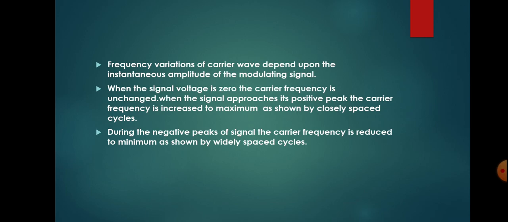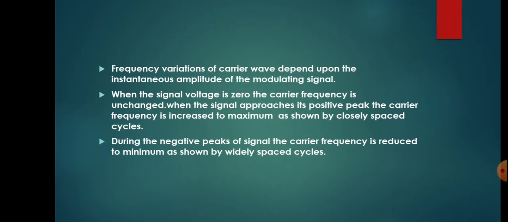Next, let us see. Frequency variation of the carrier wave depends upon the instantaneous amplitude of the modulating signal. When the signal voltage is 0, the carrier frequency is unchanged. When the signal approaches its positive peak, the carrier frequency is increased to maximum, as shown by the closely spaced cycles. During the negative peaks of the signal, the carrier frequency is reduced to minimum, as shown by the widely spaced cycles. So this is the theory portion for this waveform.